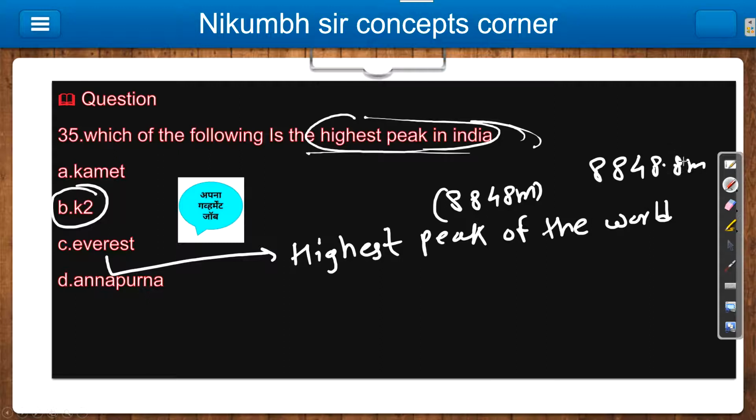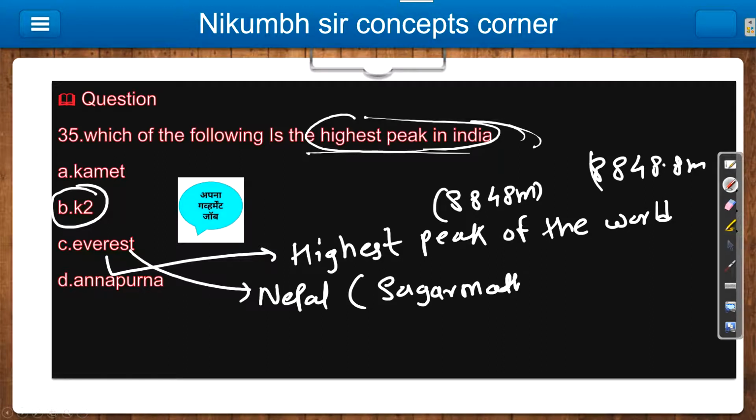Okay, so 0.8 difference is there. So for that little reason, this was in our news. So just remember this carefully. Then you know that Mount Everest is not in India, it is properly in Nepal, and in Nepal it is called Sagarmatha. So compulsorily you have to remember.